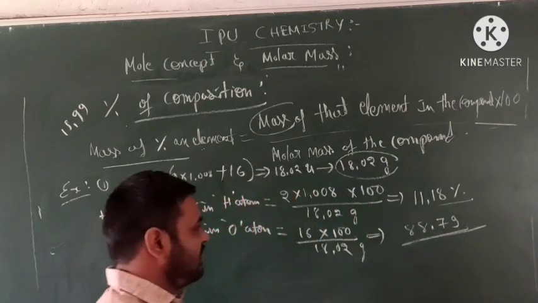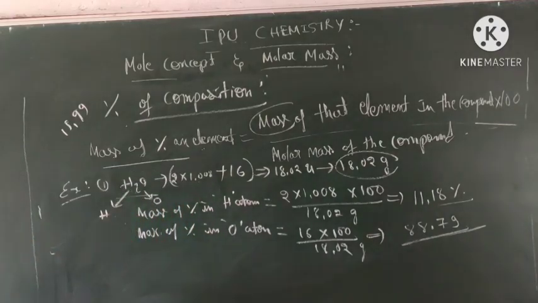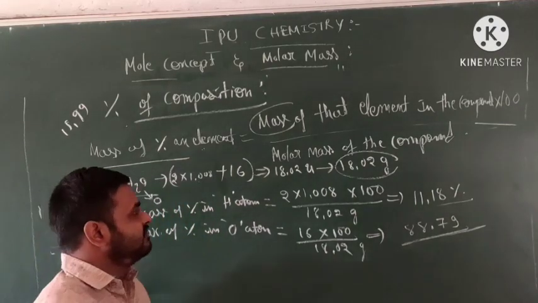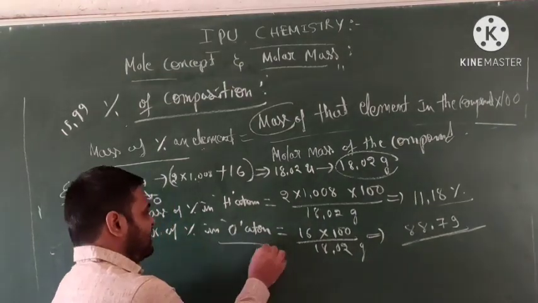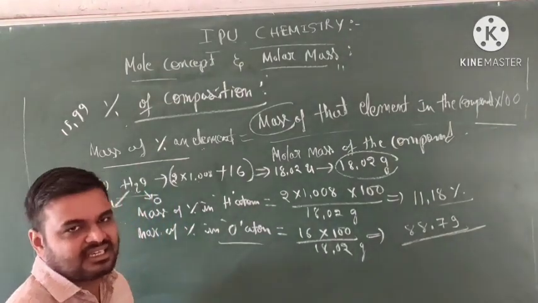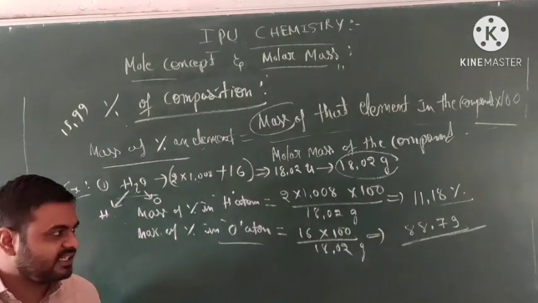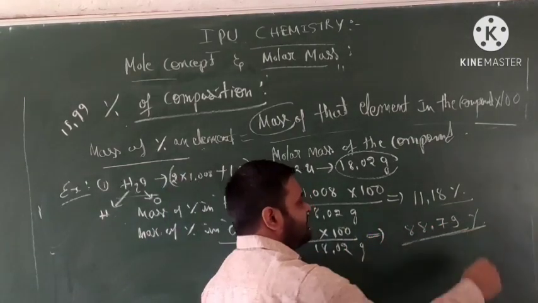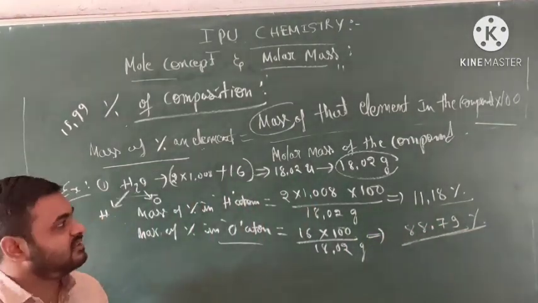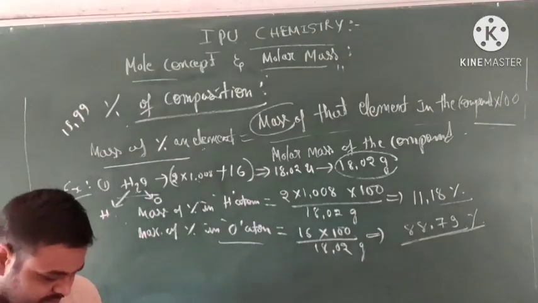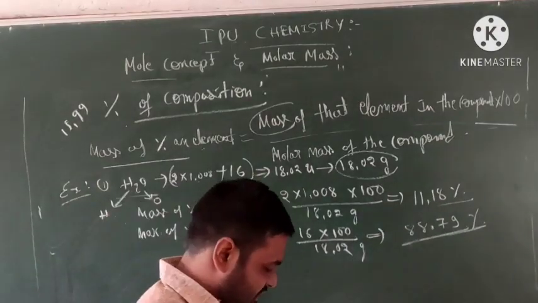This much percentage composition of oxygen is present in the water molecule. Oxygen is 88%, and the hydrogen value is 11.8. This is about identifying percentage of composition.